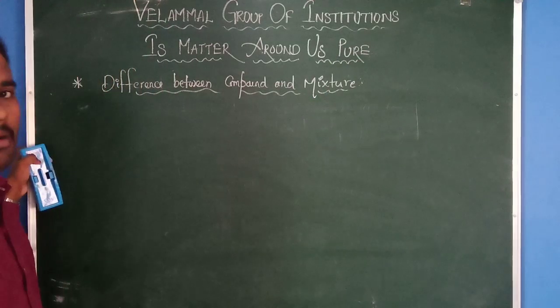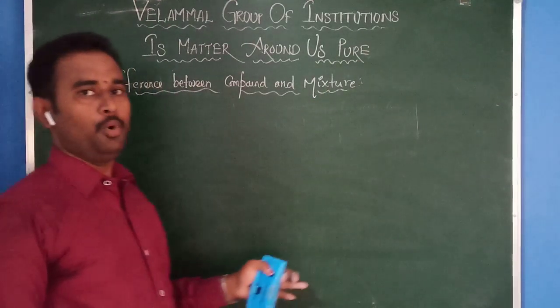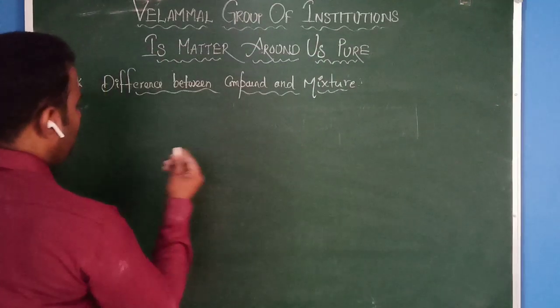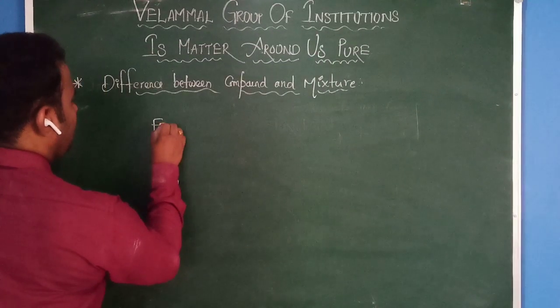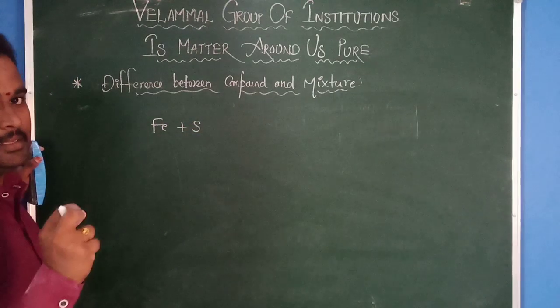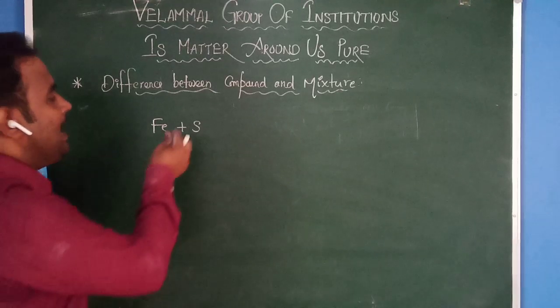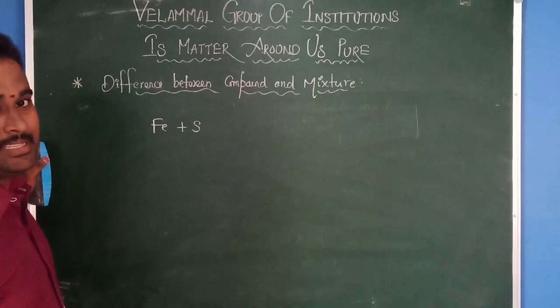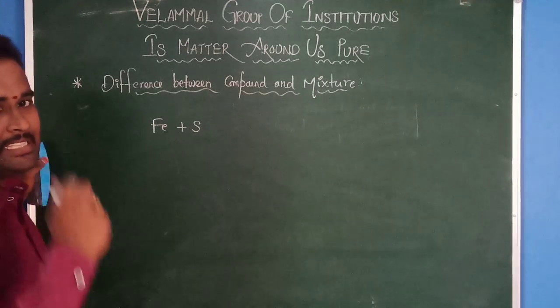Difference between a compound and a mixture. Let us discuss this difference by taking one example. I'm taking iron and sulfur. Iron filings, small iron pieces, I'm mixing with sulfur. Sulfur is a yellowish powdery substance.